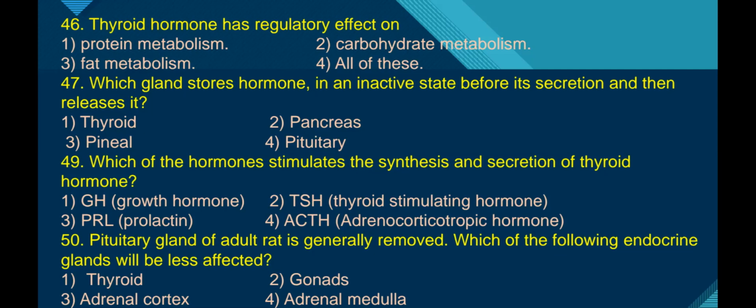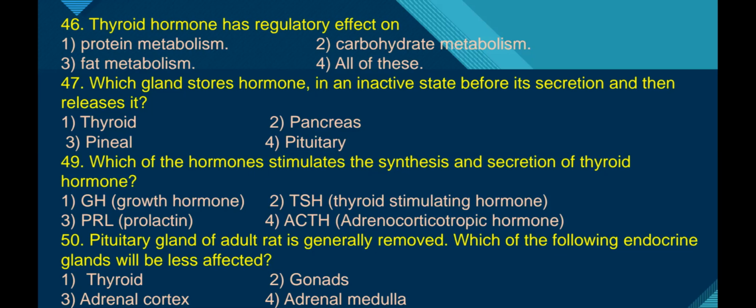Next, question number 47. Which gland stores hormone in inactive state before its secretion and then releases it? Just now I have discussed the thyroid secretes T3, triiodothyronine, and T4, tetraiodothyronine. These are inactive hormones. They are first stored in the lumen of the thyroid follicle, then released out. Therefore, answer is first option.